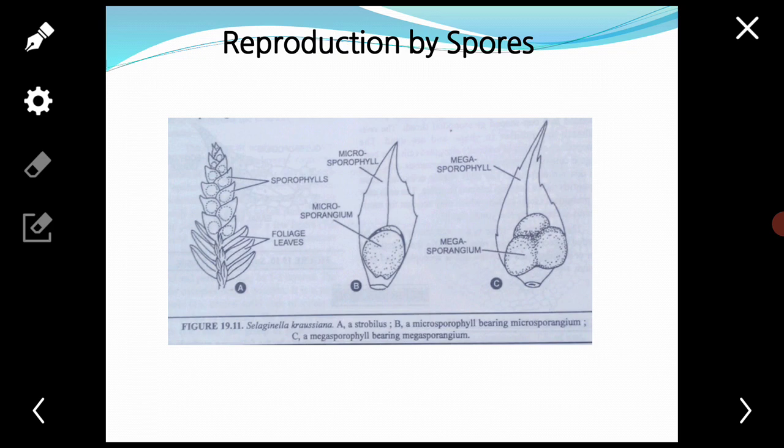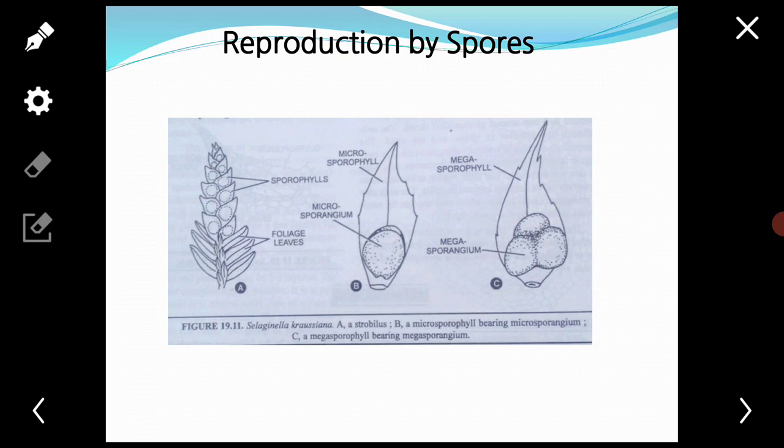Microspores are smaller in size as compared to the megaspores. These spores germinate to produce gametophytes. The microspore germinates to produce the male gametophyte and the megaspore produces the female gametophyte.